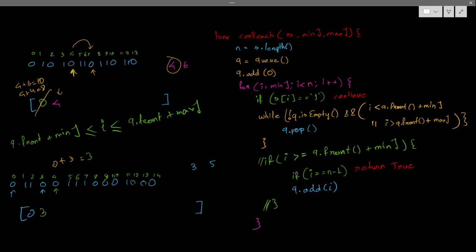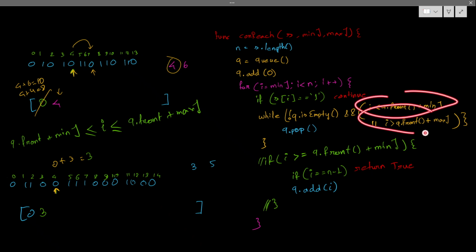What will be the next case? Next will be 4. In the 4, what will happen? My fast was 0. What is the range of the 0? 0 is nothing but 0 plus 3, that is 3. The current item is 4, so 4 is not less than.